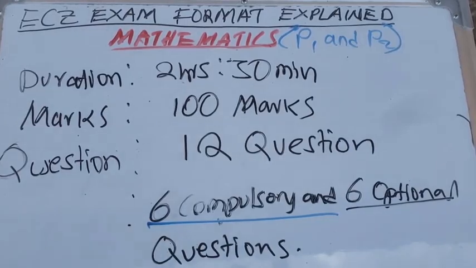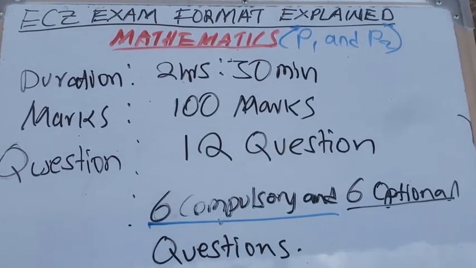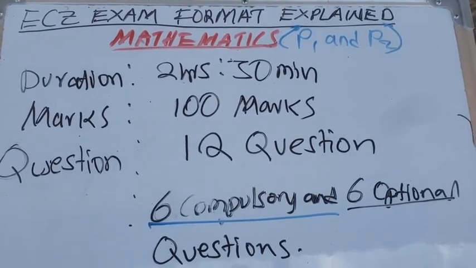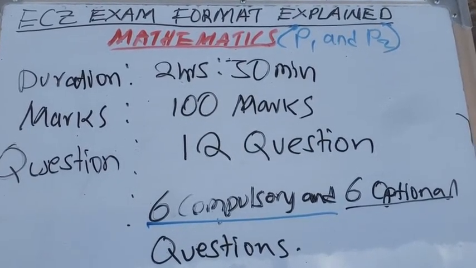If you want to pass mathematics, you should ensure that in paper 1, since there is no calculator, you focus on clarity. Ensure that the way you're answering is clear and that you go straight to the point, hammering the questions one by one without leaving any, because all questions are compulsory. When you come to paper 2, ensure that you answer the first 6, all of them, because they are compulsory. Then for the last 6, choose 4, the ones you are conversant with, and answer them.